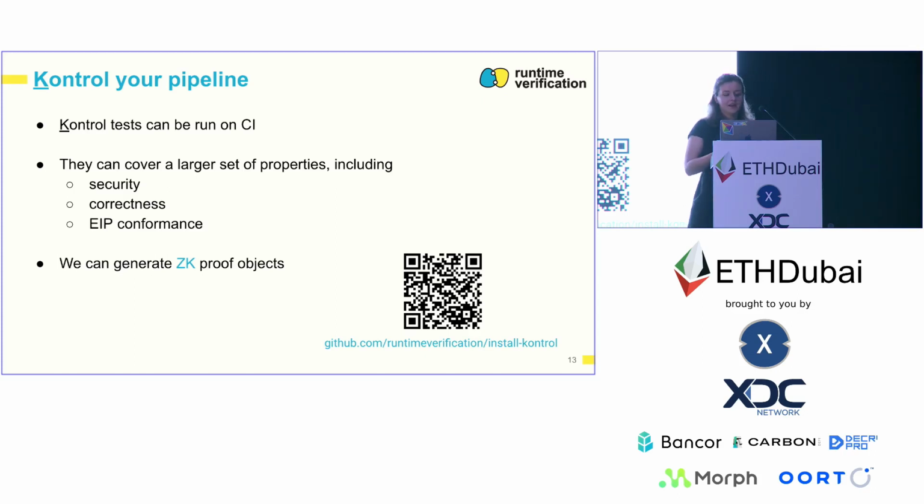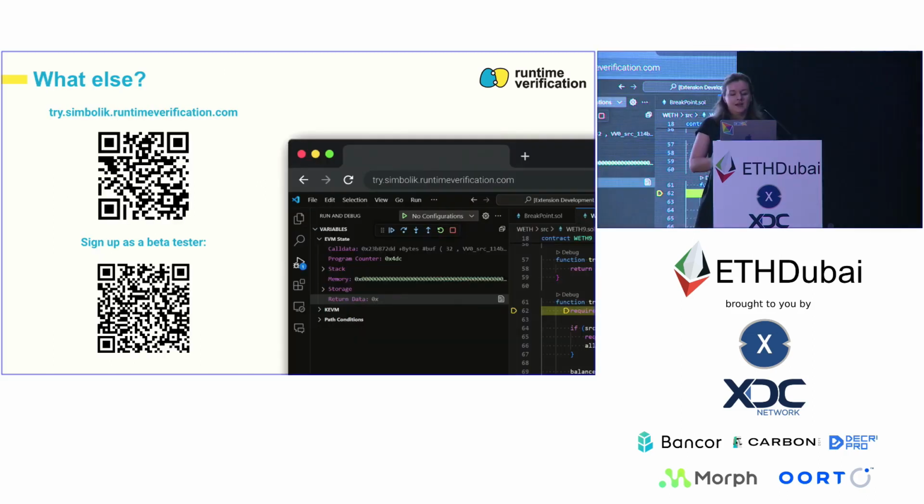In addition to that, we also plan to generate ZK proof objects for the proofs that we generate using Kontrol, which means that these proof objects would certify that the code that has been verified and the code you are running is the same. And these proof objects could also include some verification artifacts that we produce during this mathematical proving. We are raising at the moment, so if that is something you're interested in investing, please let us know.